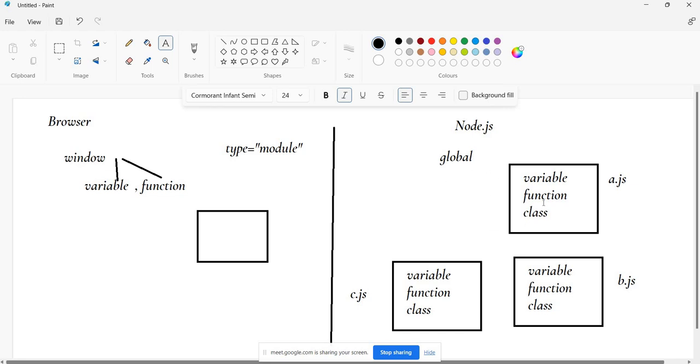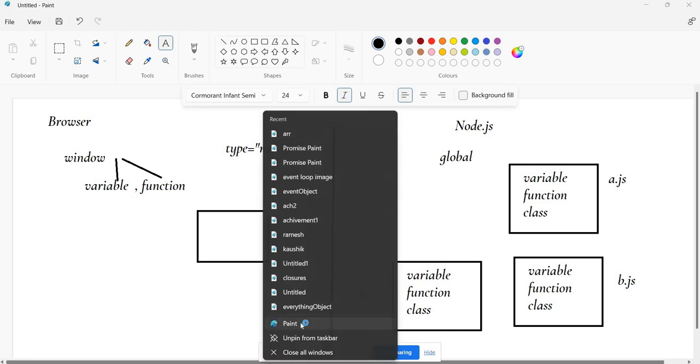By default Node.js treats every JavaScript file as a module, whereas here it doesn't by default. So if you want, you can make some adjustments so that it treats it as a module, and you can do exports and imports. Another few important things we should discuss.